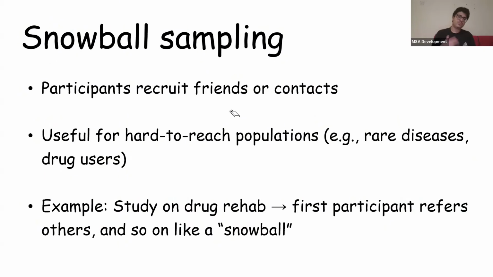So we tell the first participant, who's a drug user, for example an alcoholic, to refer other alcoholics, and then those alcoholics will refer other alcoholics, and it becomes a huge circle, a snowball of people recruiting each other to participate in the study. Obviously, compliance is probably an issue with this, but this is all he wants you to know. This is snowball sampling, okay?